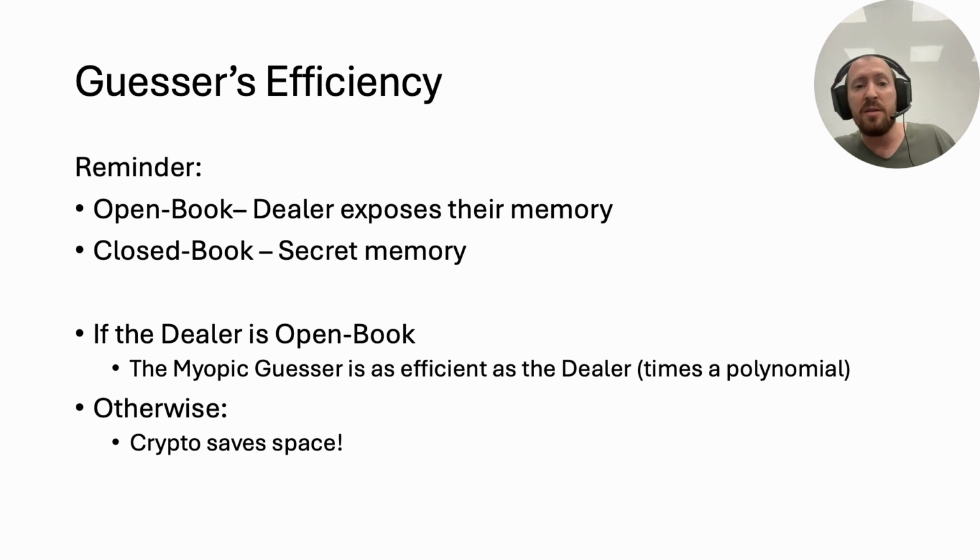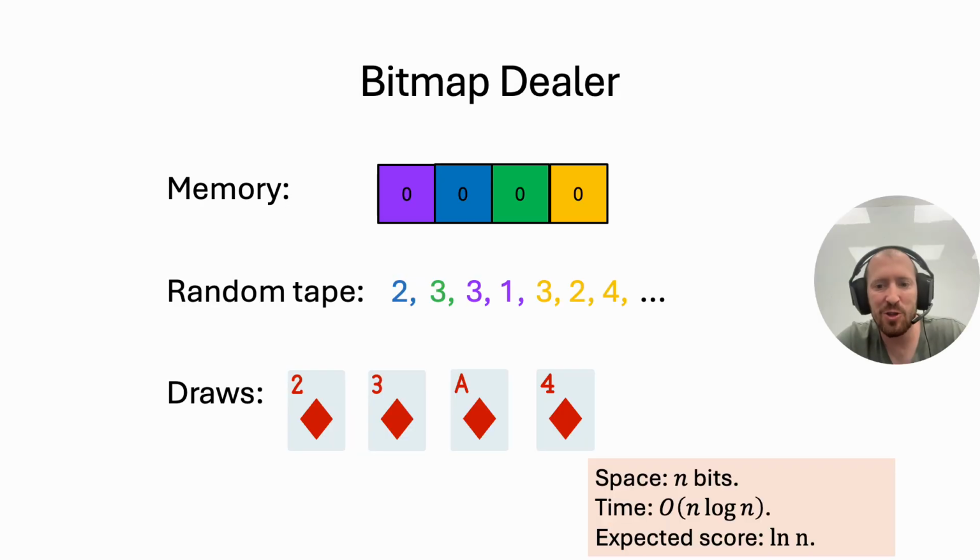But if the dealer is closed book and is allowed some secrecy, then we show that there exists a dealer that uses a small amount of space against which any polynomial time guesser can score at most ln n plus a negligible. I'll show one of the two constructions that we show in the paper, and the construction I'll show can be easily explained by looking at the bitmap dealer. So what I'll show is how to implement the bitmap dealer with no bitmap.